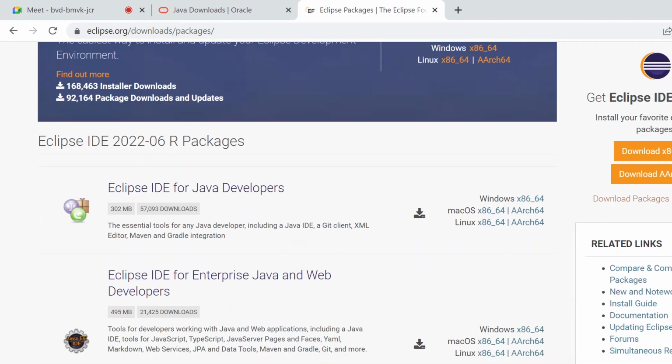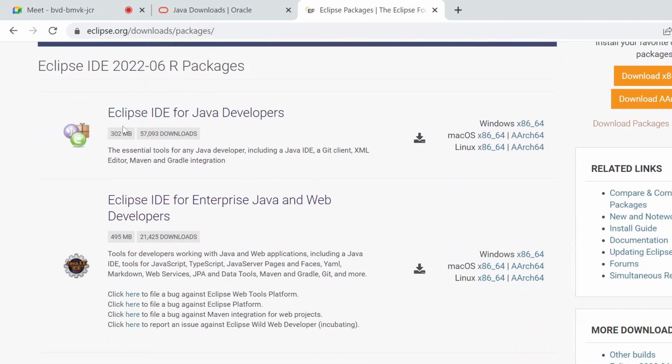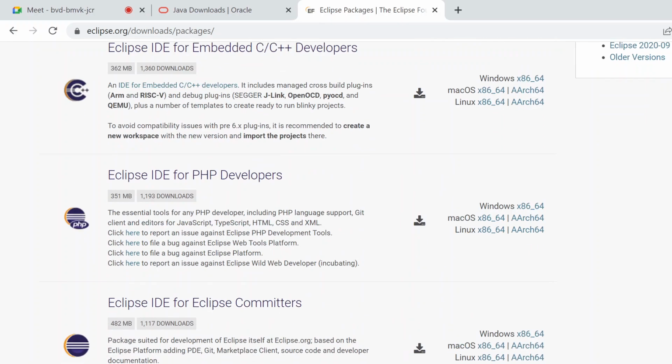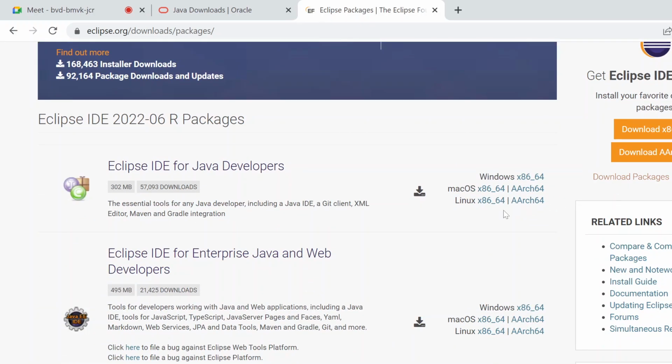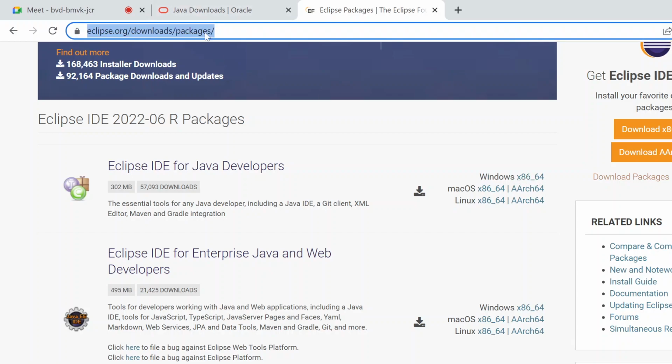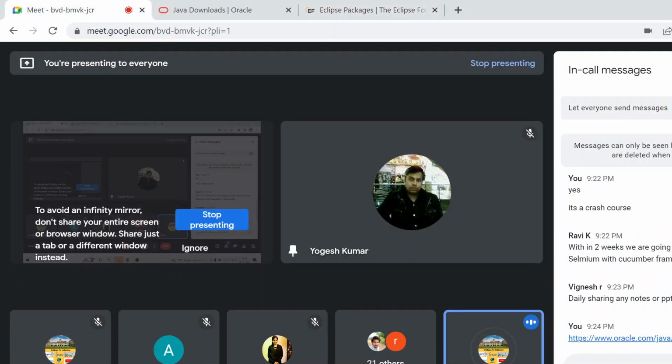And there are so many different packages available, you can see. So I will suggest you to go with the first one because it has all the files which we require. If you are working with Mac operating system or Linux, you can download this one. I am working with Windows. Let me first share this page URL as well with everyone.